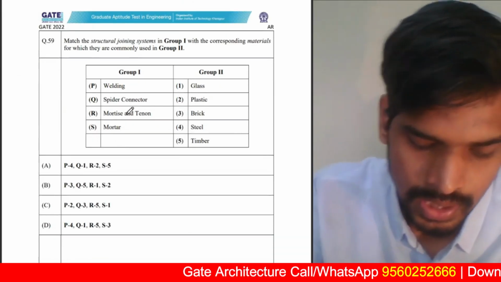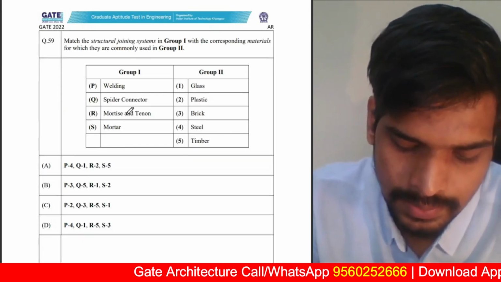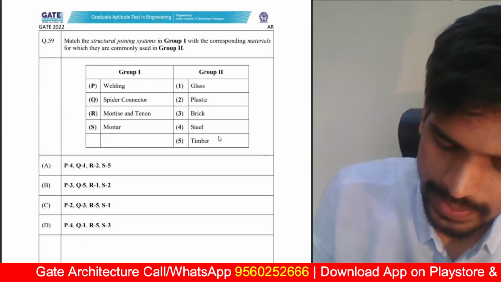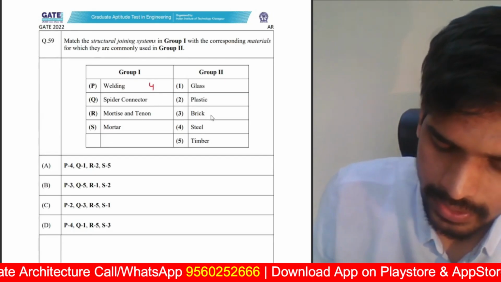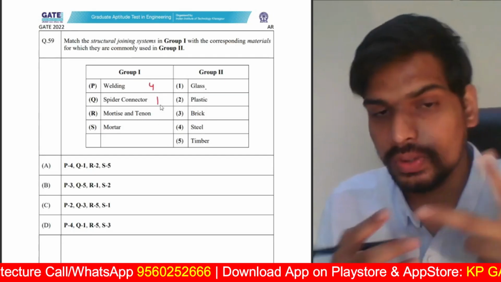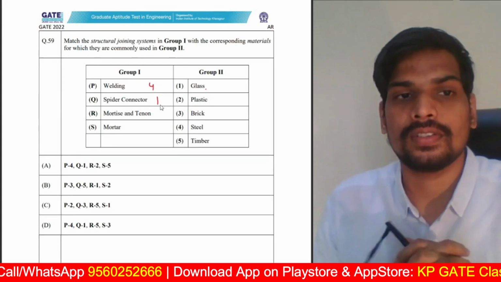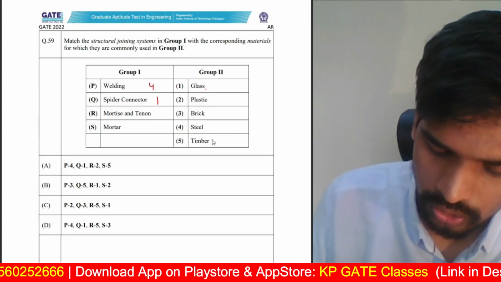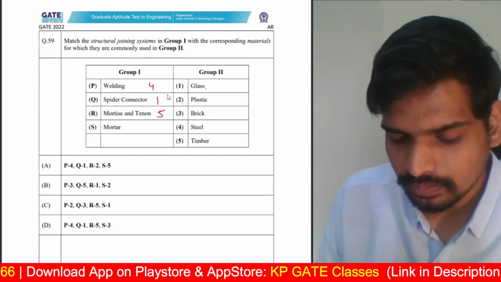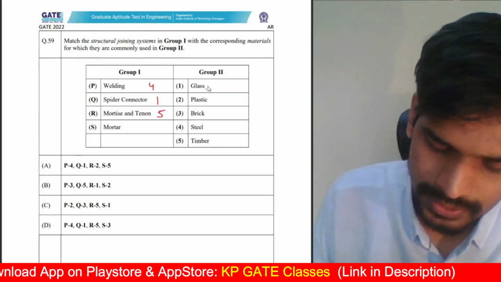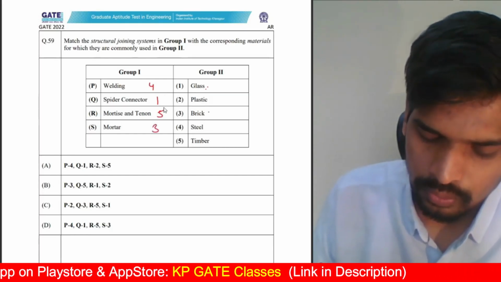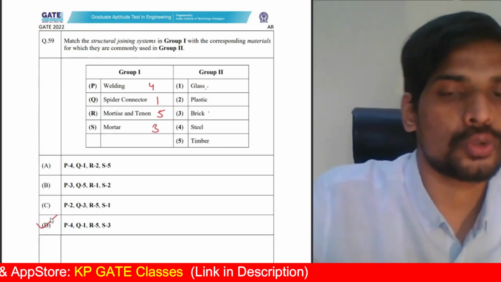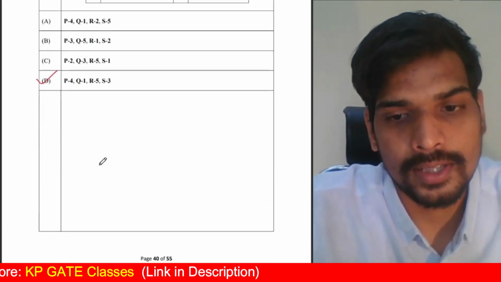Match the structural joining systems in group 1 with the corresponding materials for which they are commonly used. Welding obviously is used in steel. Spider connector is used in glazing. You see your spider glazing, which is a construction technique used for external curtain walls. Mortise and tenon joint is generally used in timber, and mortar is generally used for joining brick. 4153 is the correct answer. Option D is the correct answer for this 2 mark multiple choice question from the architecture part.